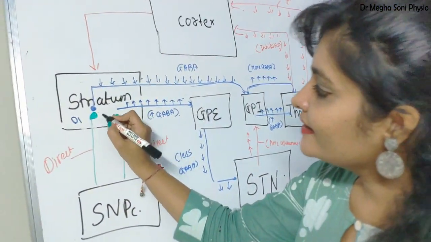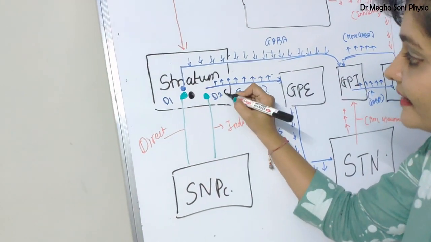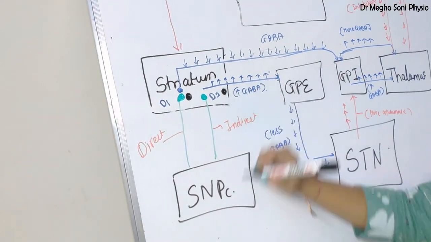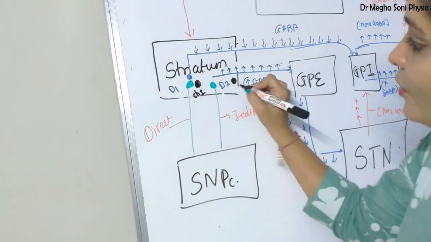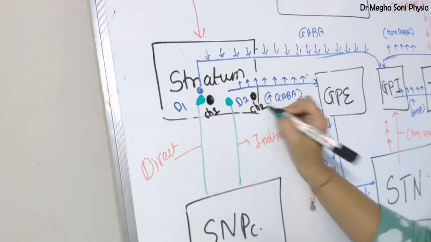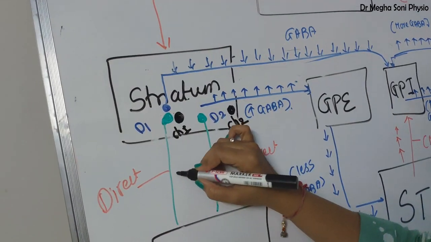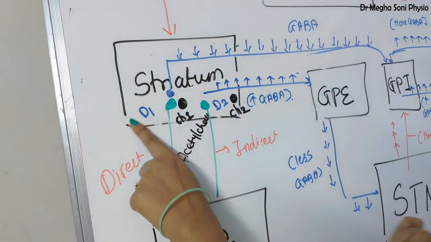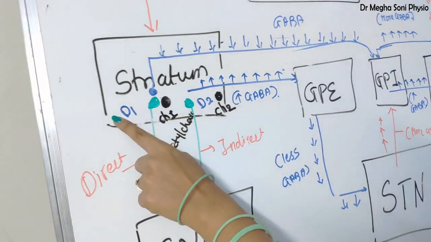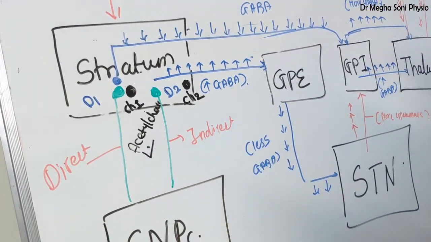But along with these D1 and D2 receptors, there are two other receptors situated: cholinergic receptor 1 and cholinergic receptor 2. These secrete acetylcholine. They are affected by dopamine and they secrete acetylcholine.